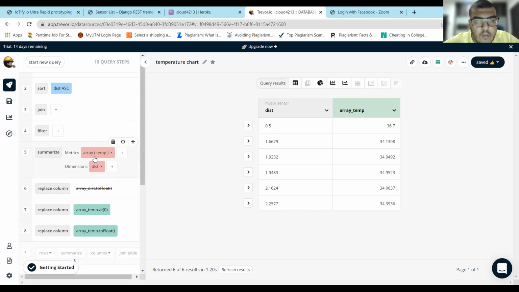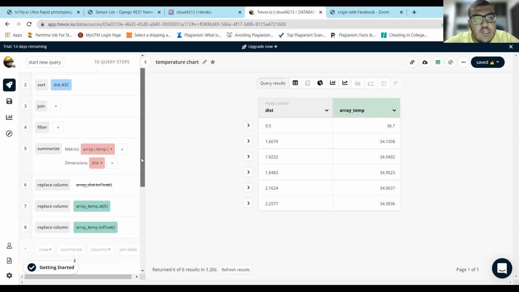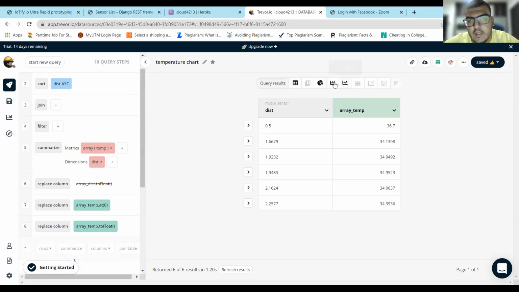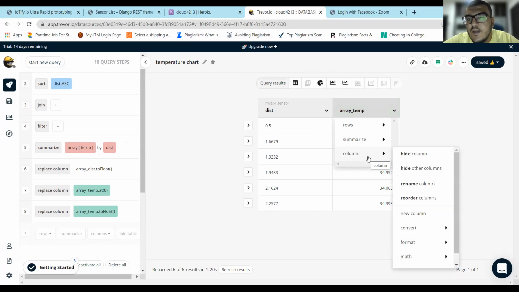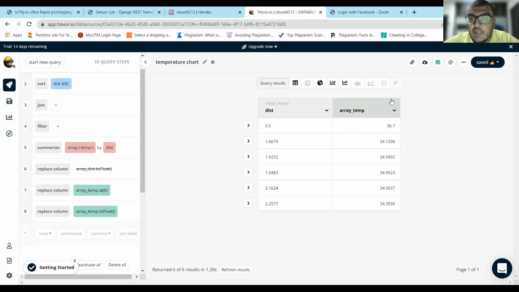Here we need to make a bit of change before we can use our table to create any charts or metrics. We need to convert our database from strings to array.